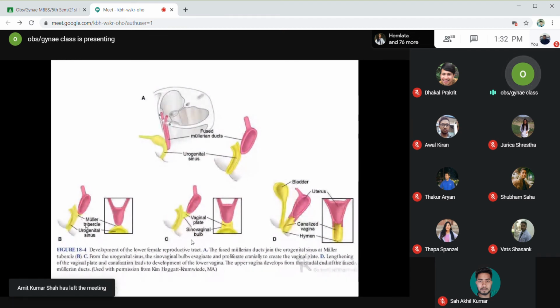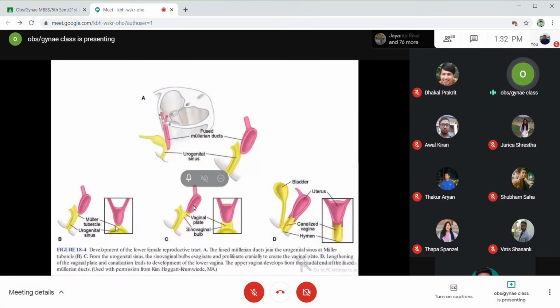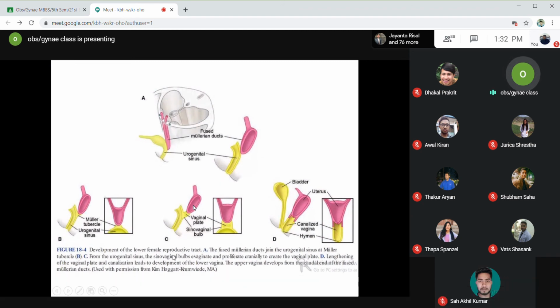From the urogenital sinus, the sinovaginal bulbs evaginate and proliferate cranially. There will be the formation of the sinovaginal bulb. The sinovaginal bulbs evaginate and proliferate cranially to create the vaginal plate. This will form the vaginal plate. You can see in this diagram. This vaginal plate is later canalized. And after canalization, this will form the distal 2/3 of the vagina.